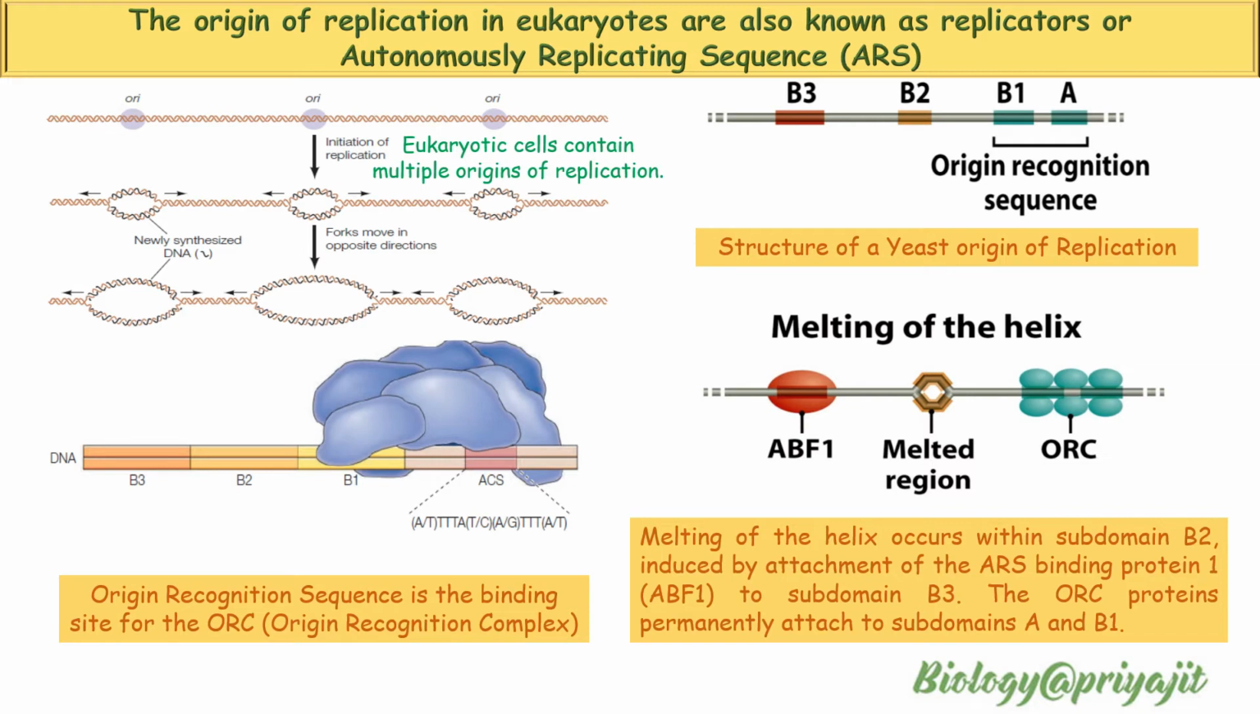The other two sequences, apart from A and B1 in a typical yeast origin, are subdomains B2 and B3. Subdomain B2 is the position at which the two strands of the DNA helix are first separated. This melting is induced by the attachment of a DNA binding protein, that is ARS binding factor 1, shortened as ABF1. It is a protein which attaches to subdomain B3.